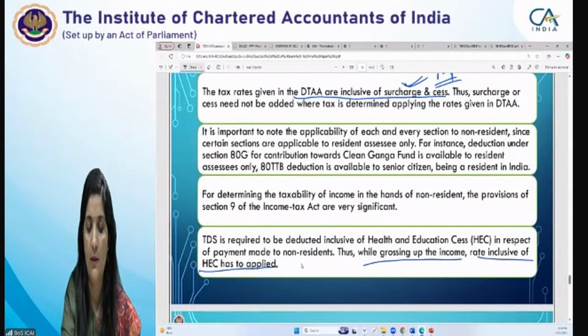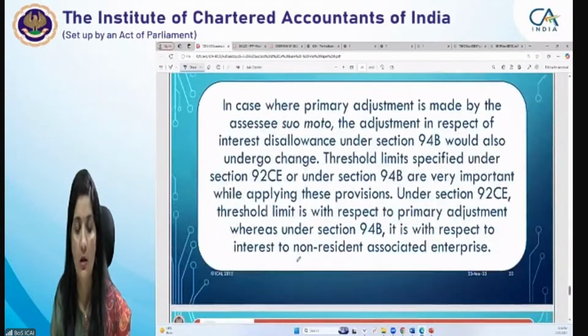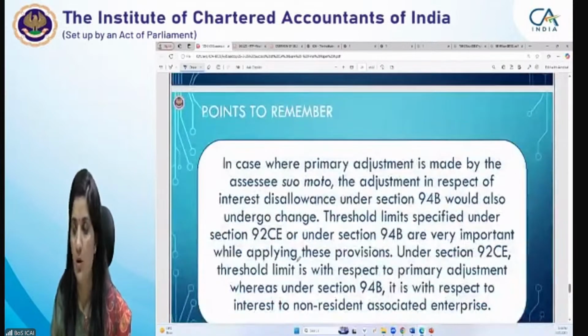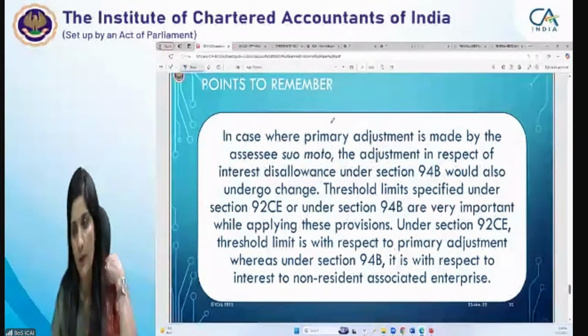of HEC has to be applied. This we have discussed. This we are not going to. Now, how much time is left? It's already 3:50. Let me take you through the amendments.